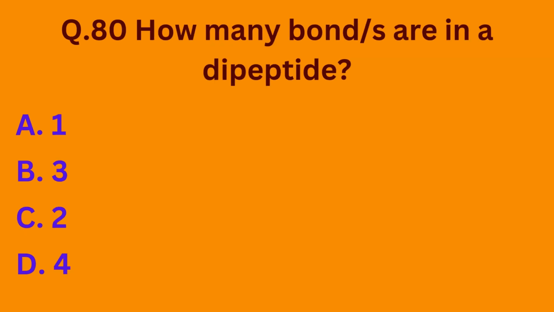Question number 80. How many bonds are in a dipeptide? Option A, 1, option B, 3, option C, 2, option D, 4. So basically, a dipeptide contains one bond. So the correct option is option A.